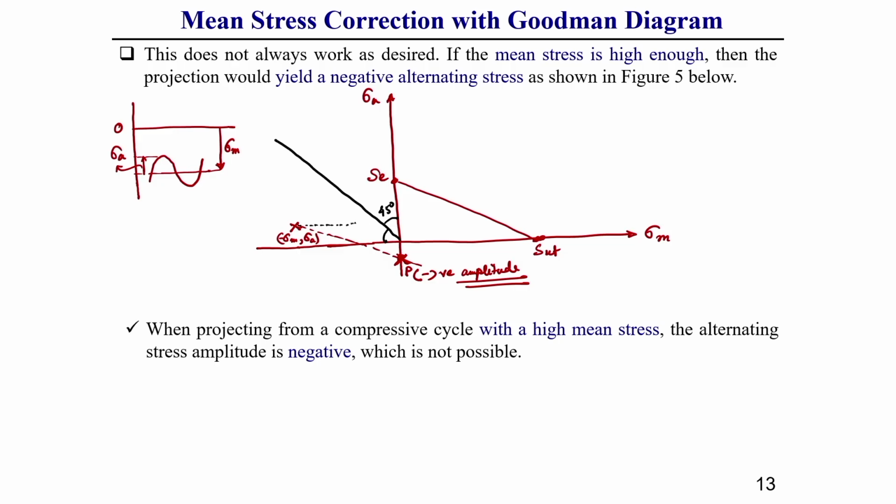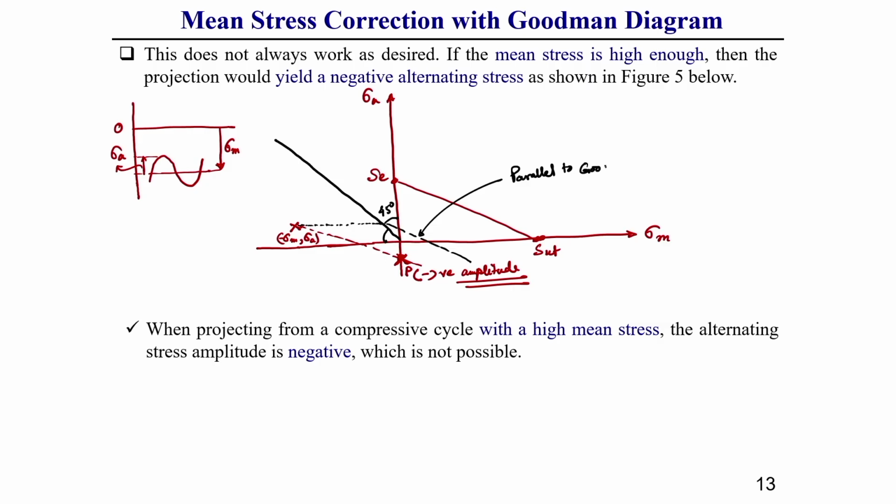From x we need to draw a horizontal line up to this 45 degree line. After that we need to draw a line which is parallel to the Goodman line.